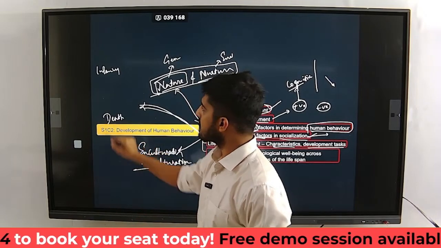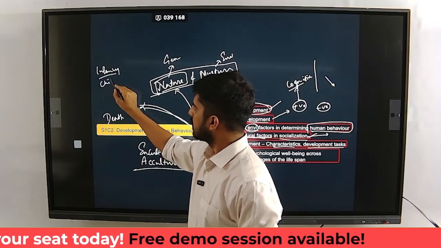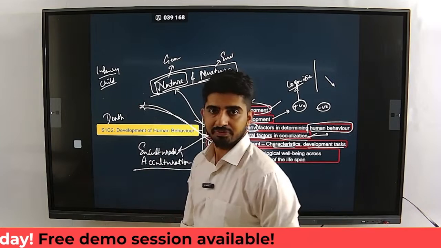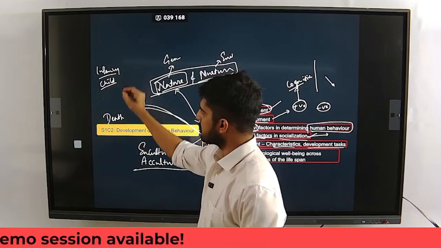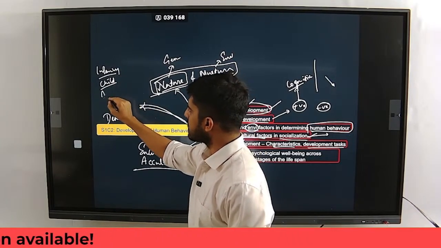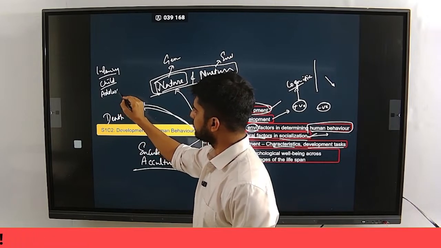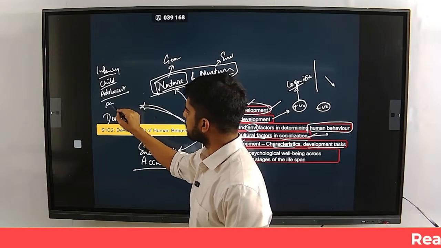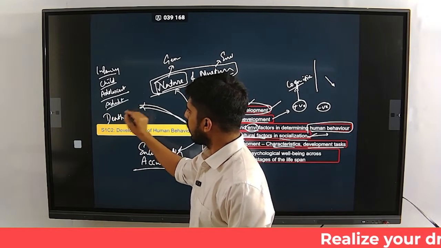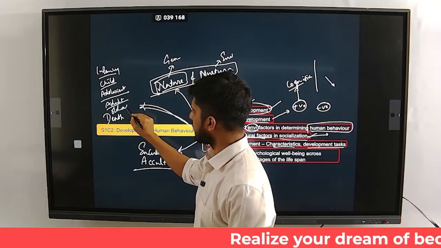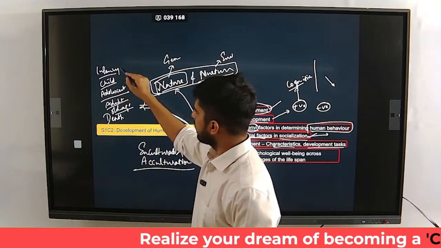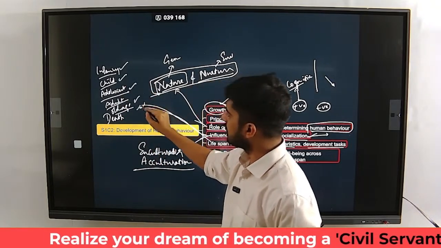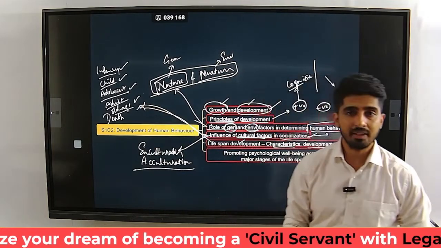You have various stages in life. You become a child from infancy. From an infant, you become a child. Then you become an adolescent. And then you become an adult, old age, and then comes death. From here till here, how does the development happen?